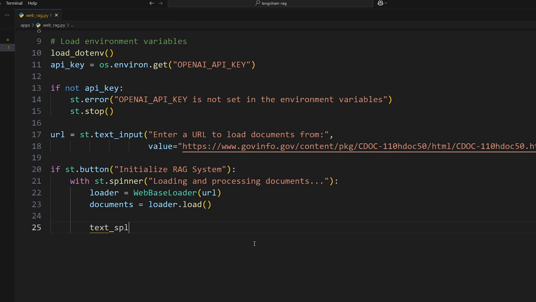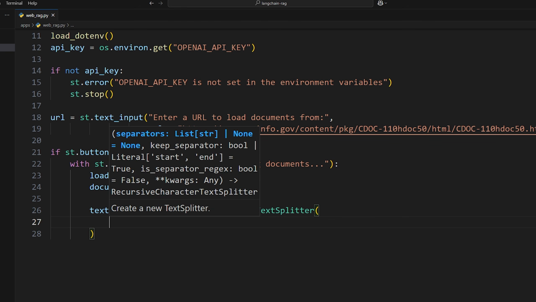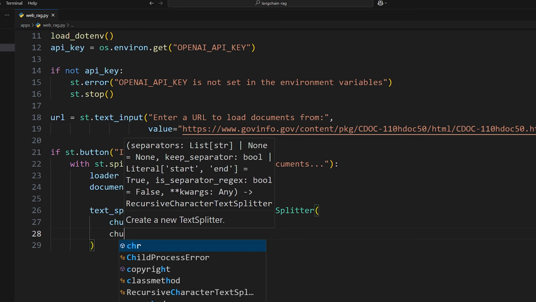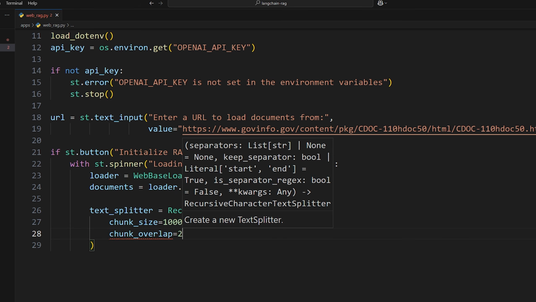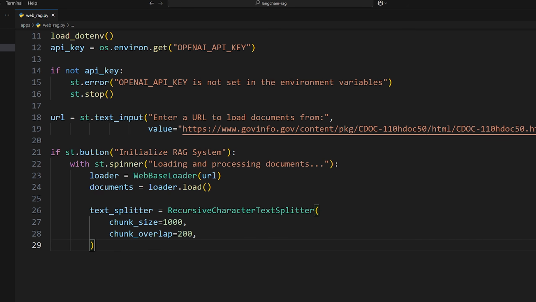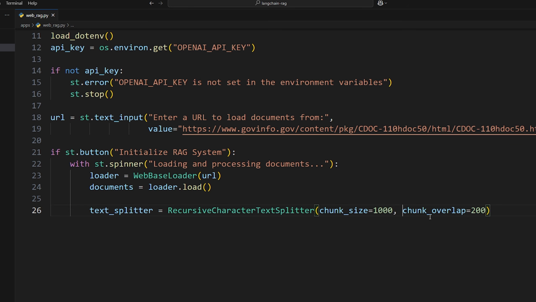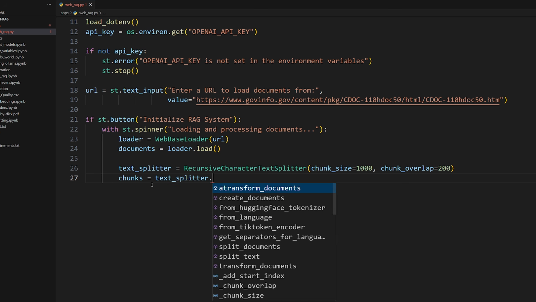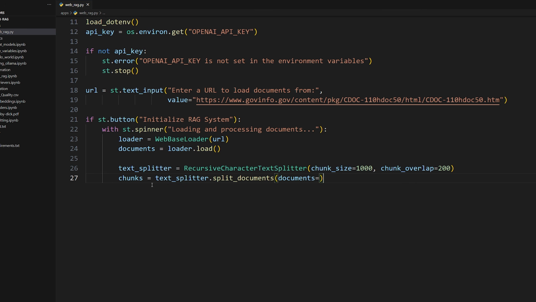For that, we'll use the very popular recursive character text splitter. So we'll configure a few things. We'll do a chunk size of, let's just say 1000, and then we'll do a chunk overlap of 200. And the separators, you can specify them if you want to, but it'll just use the defaults, which will, as we learned, separate them first by paragraph, and then by sentence, and then by word, and such, okay? So it tries to keep together the units of text as much as possible until it can't, to get it below 1000 characters. So let's split our text now. We'll do chunks is equal to text splitter dot split documents, and then we'll pass in those documents like that.